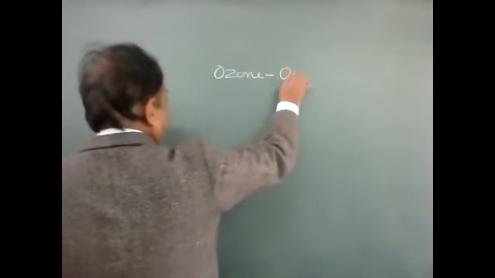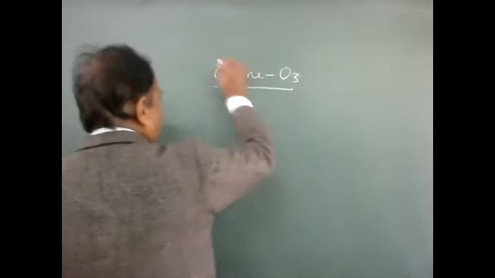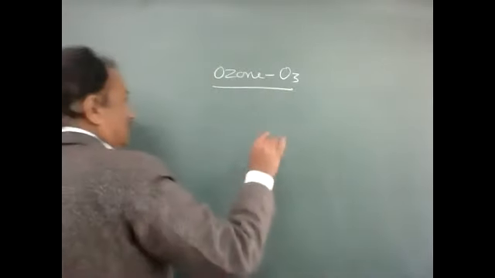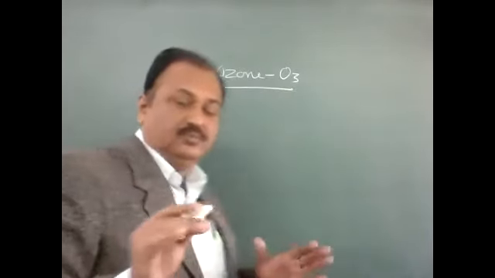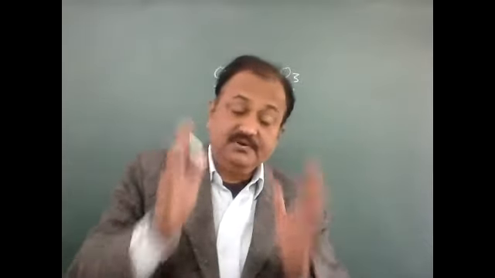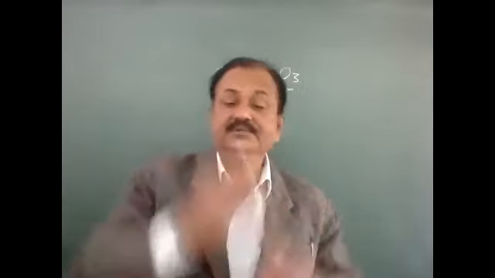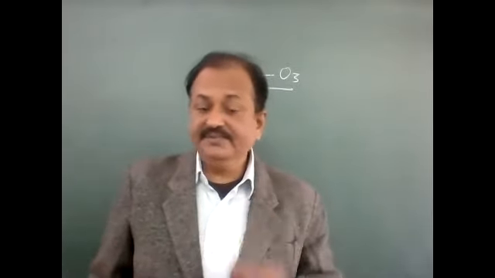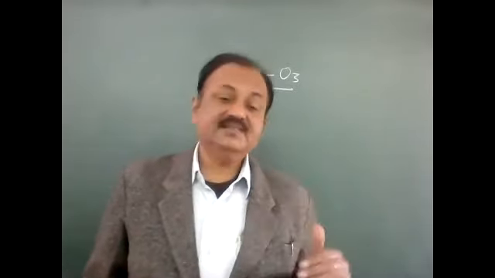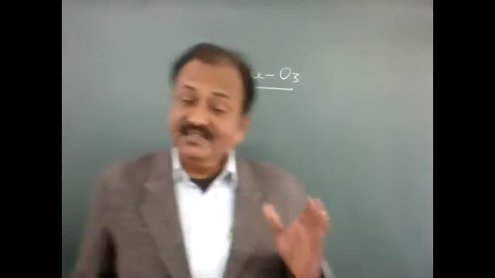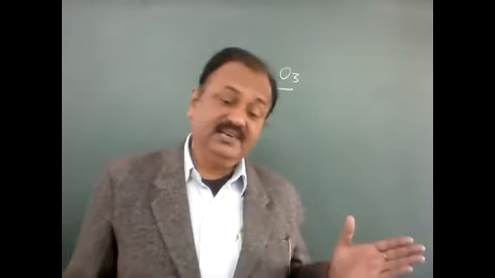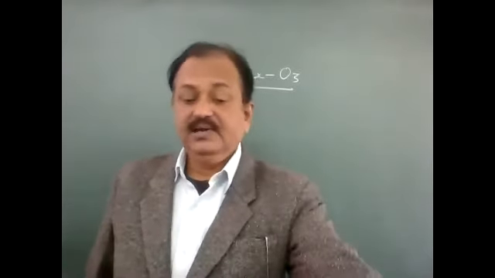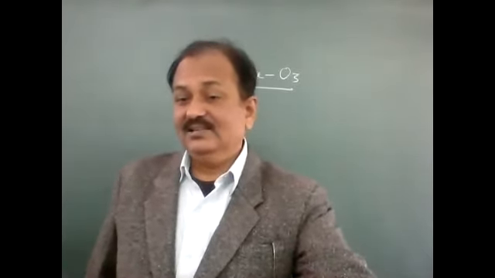Ozone has the formula O3, and ozone molecules form a blanket above the atmosphere, and they have a very significant role. They protect Mother Earth and all the creatures from the harmful effects of the sun rays.